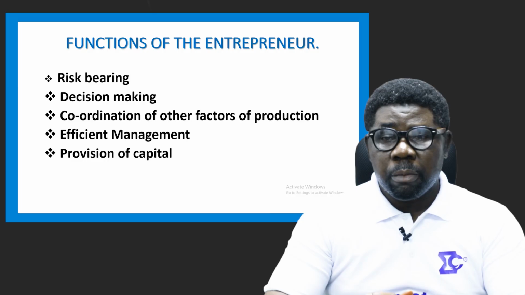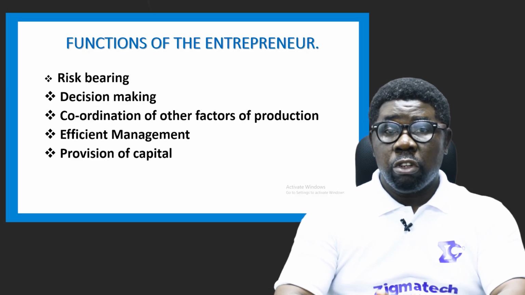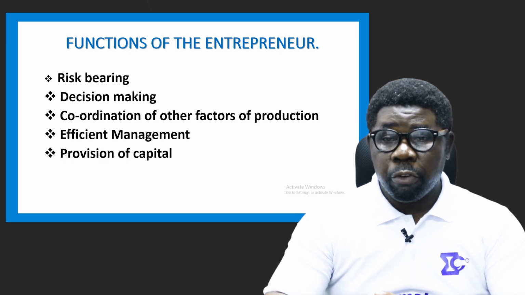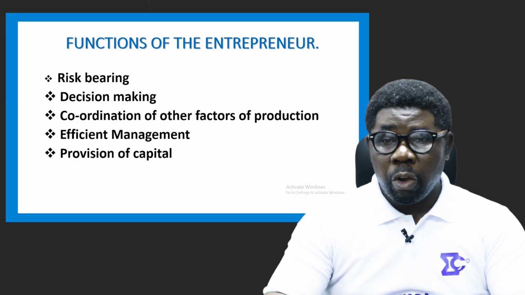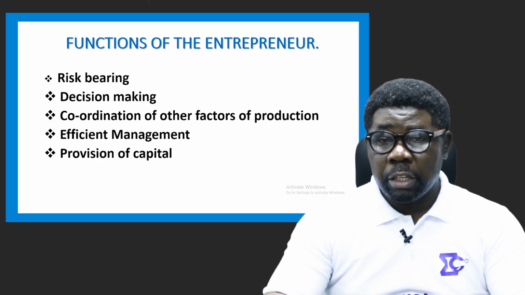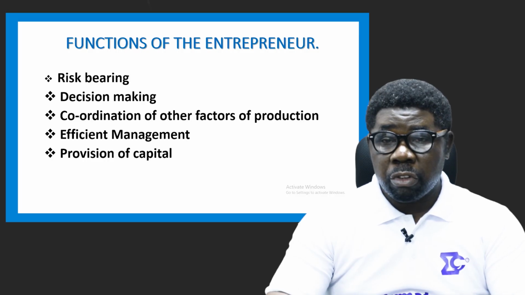Number 2, that entrepreneur makes decisions. The entrepreneur is in charge of deciding what to produce, how to produce, and for whom to produce, at what time, what volume of production, where to buy, what method of production to use, how many productive inputs should be used. All right. So yes, they make decisions that help the business to succeed.